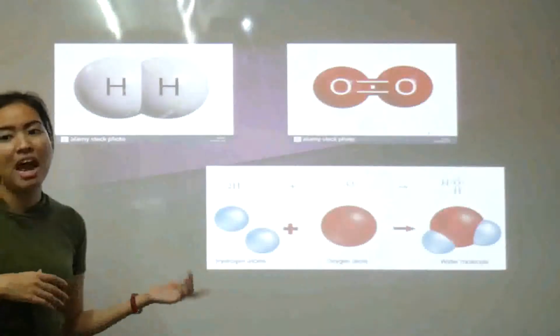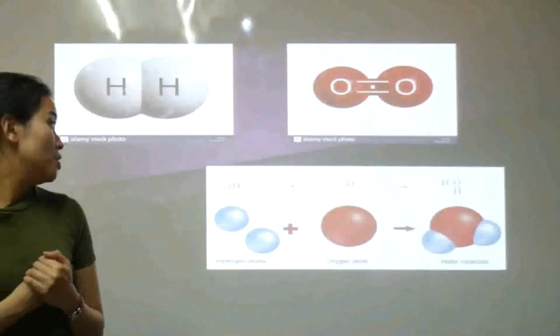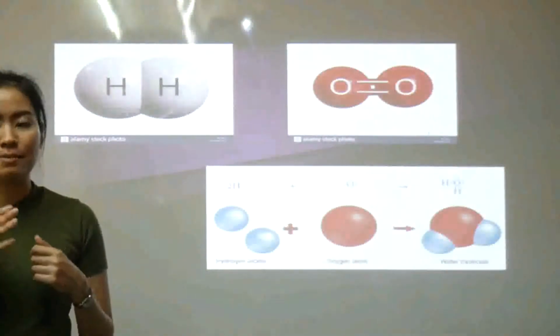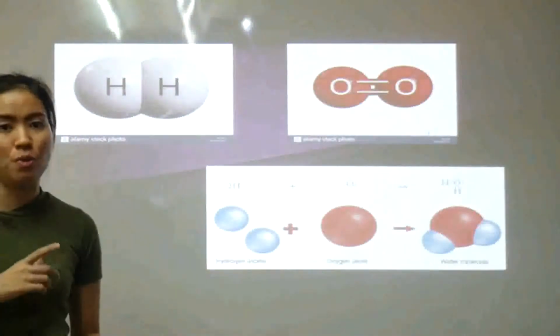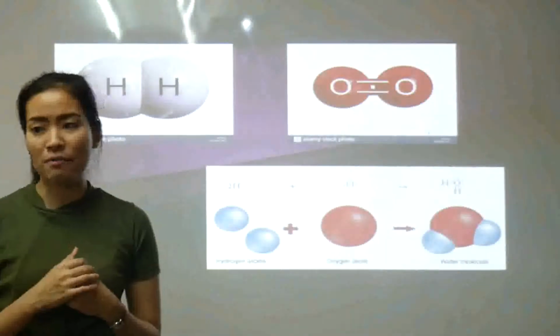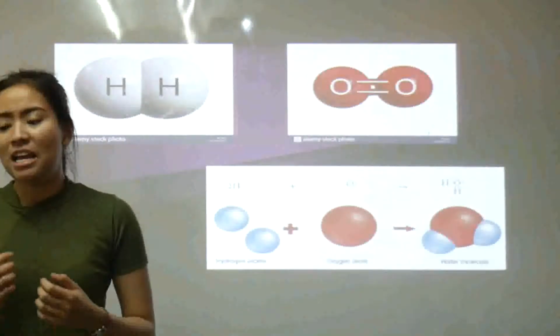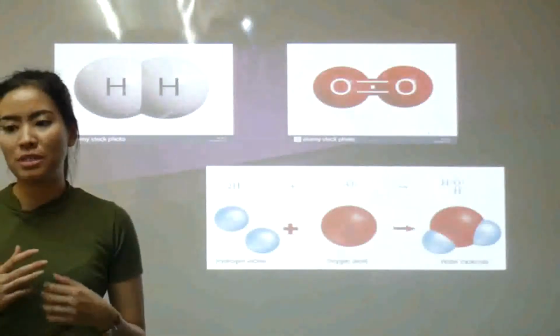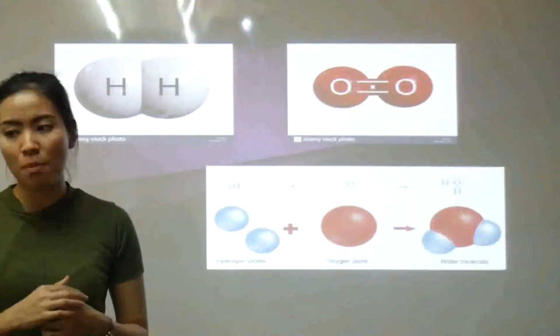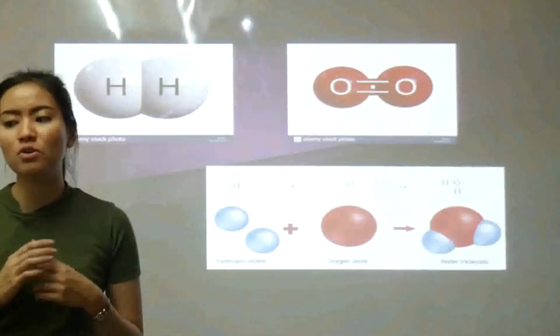Chemistry has occurred. So, think of a substance changing from one phase to another as always a physical change, but if we make an entirely new substance with new chemical bonds, that's a chemical change.